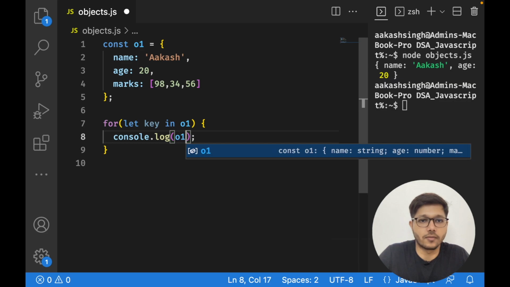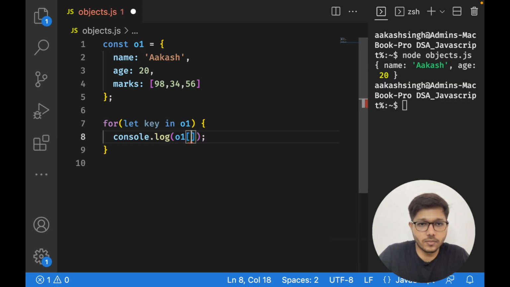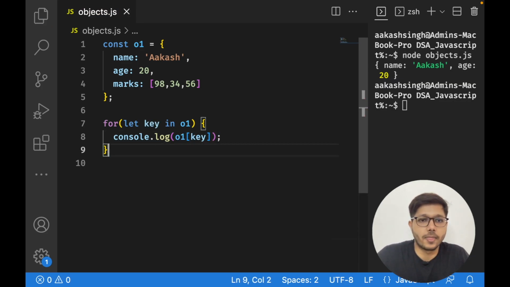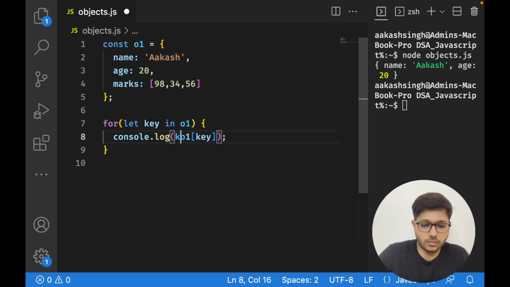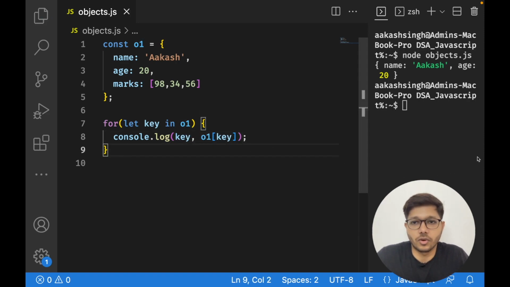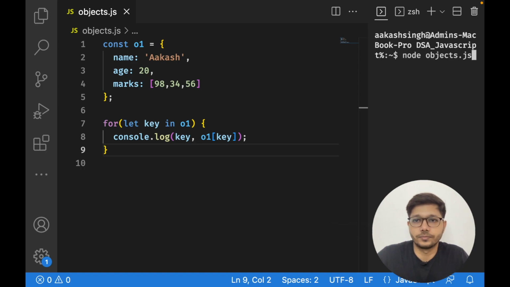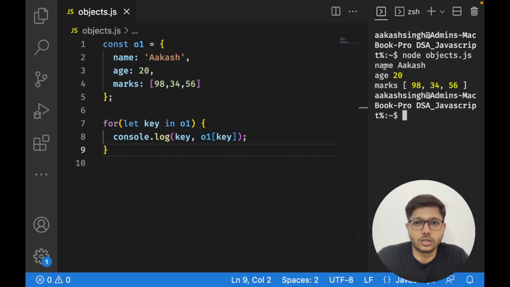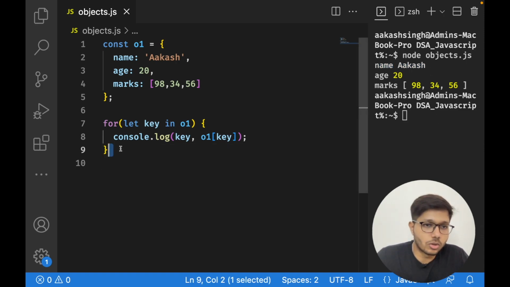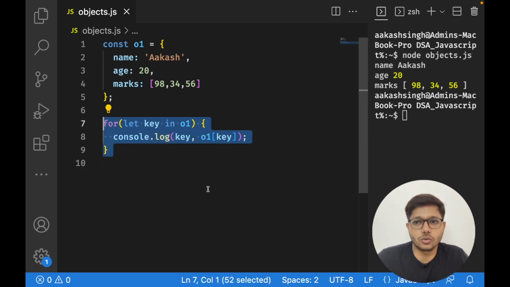Like I will do o1 dot o1 key, and it is going to print the key. Okay, so let us now run it. So as you can see, I got the key, then I got the value, key, value, key, value. So actually you loop through the keys, and by using your object variable you access the values. So this is how we run the loop in objects, and this is enough for us to get started with the data structure series with JavaScript.